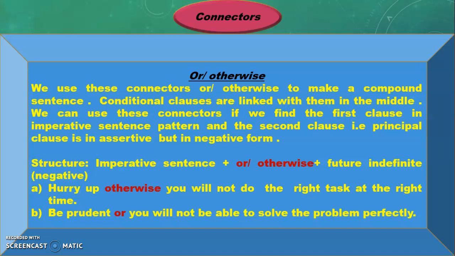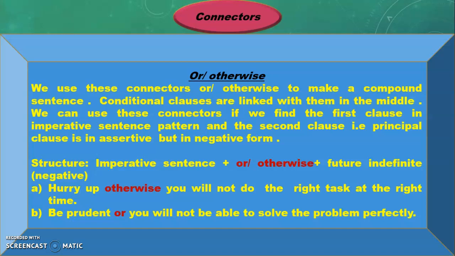So the second clause should be in negative form, but the first clause is in affirmative form and in imperative mode, and then we can use or and otherwise as connectors in the middle. Now look at this structure: imperative sentence plus or otherwise plus future indefinite. The future indefinite should be in negative form. Now, hurry up, otherwise you will not do the right task at the right time.